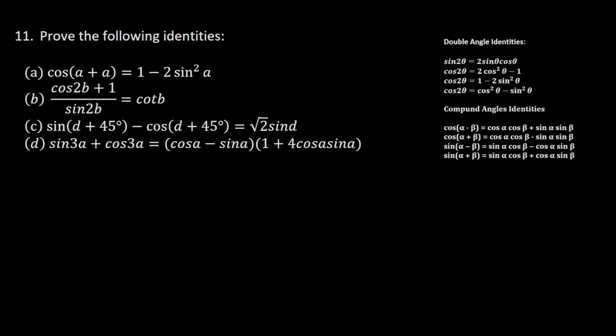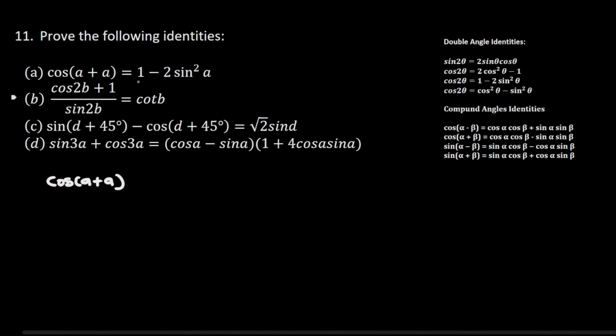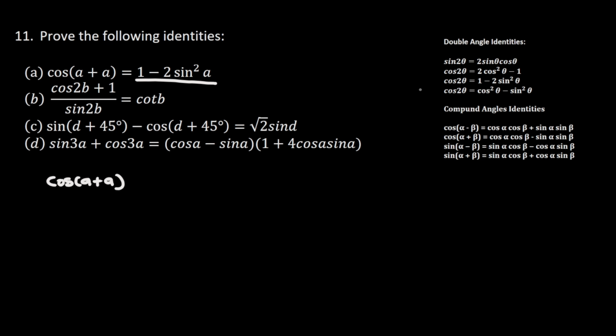And then now we come to question 11. Question 11 says prove the following identities. So for the first one, we have cos of A plus A. And we have to prove that cos of A plus A is basically equals to this. So we basically have to prove this double angle identity.